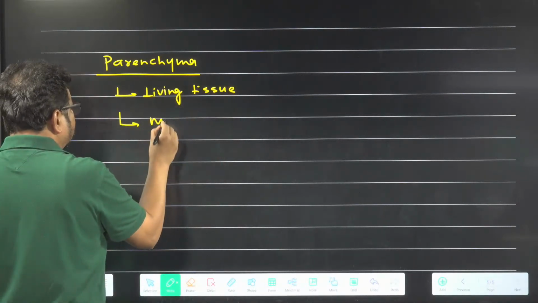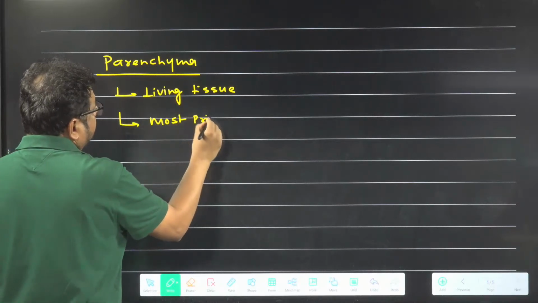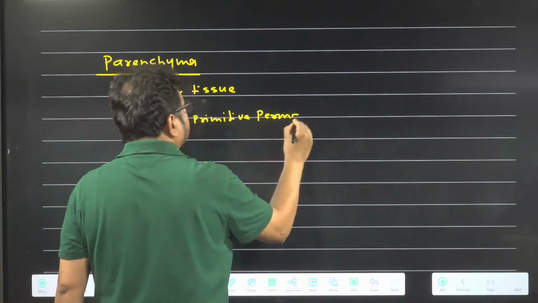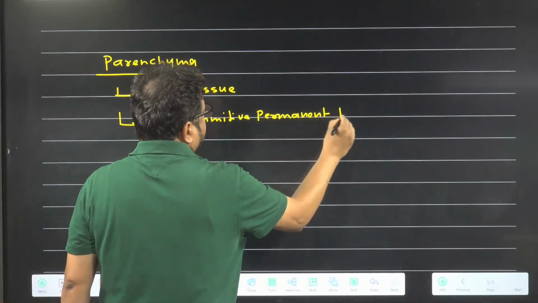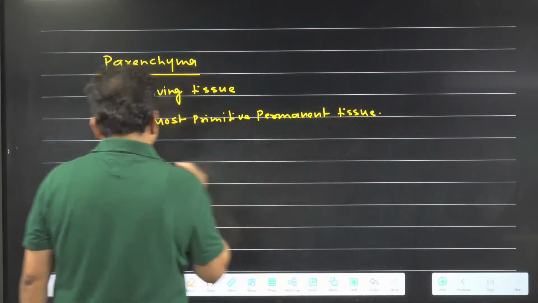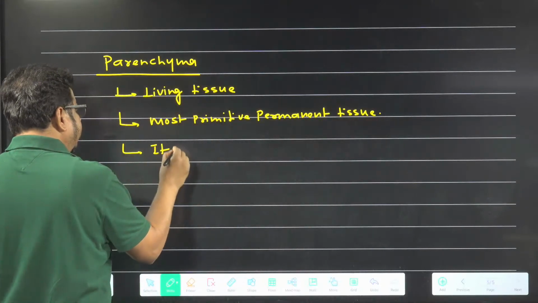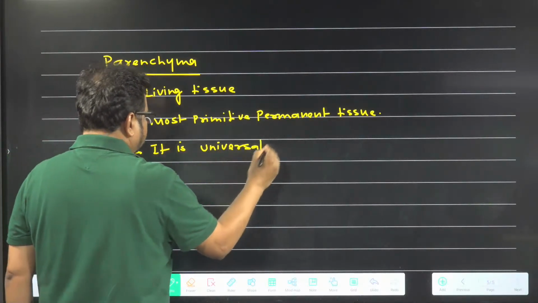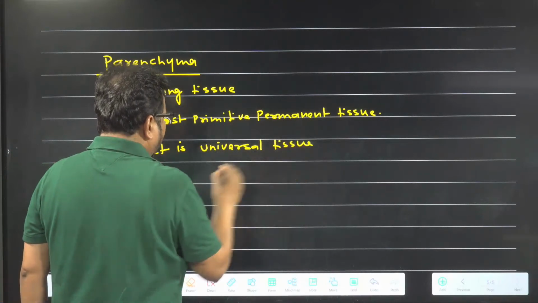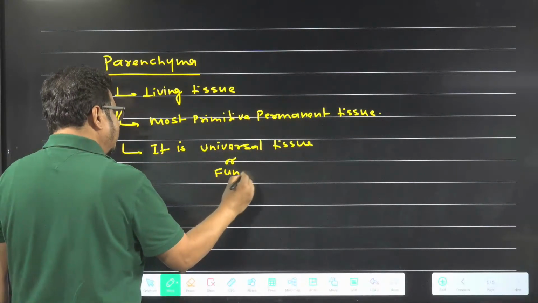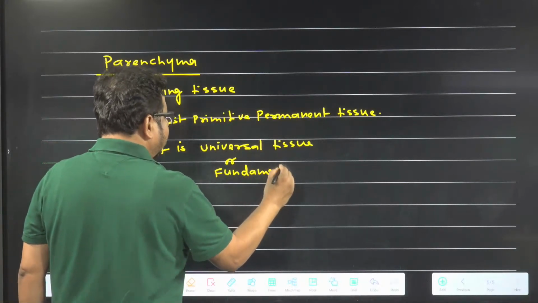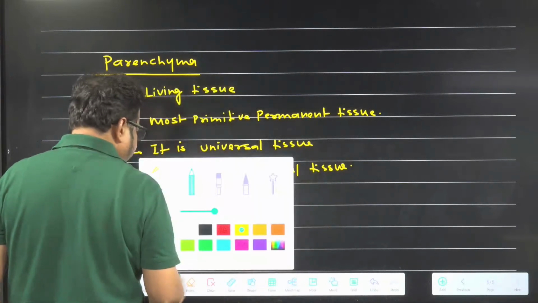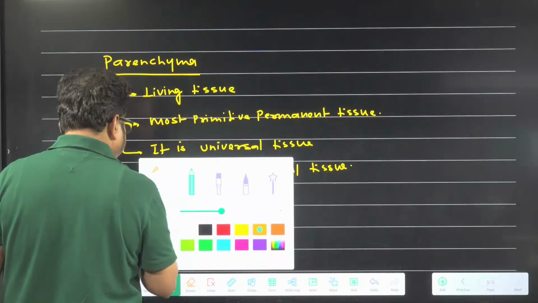Second, it is the most primitive permanent tissue. It is a universal tissue or fundamental tissue. These lines are not written in NCERT.